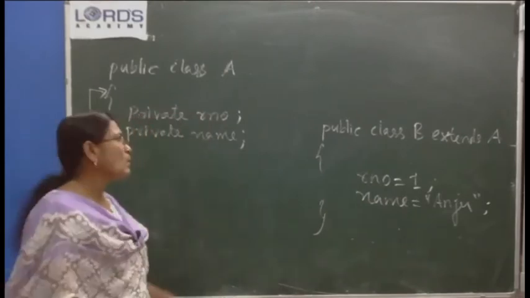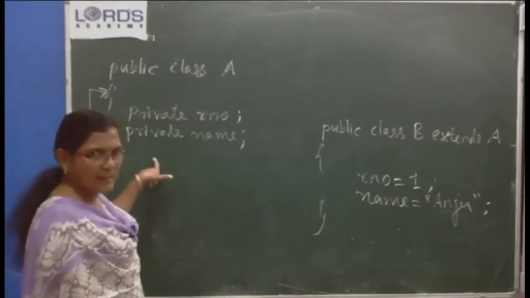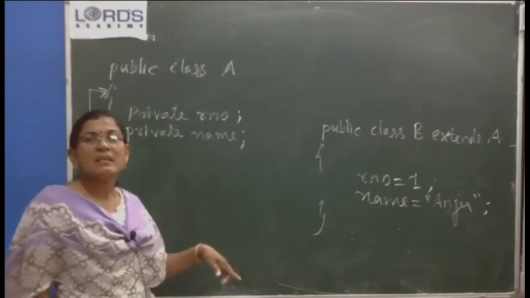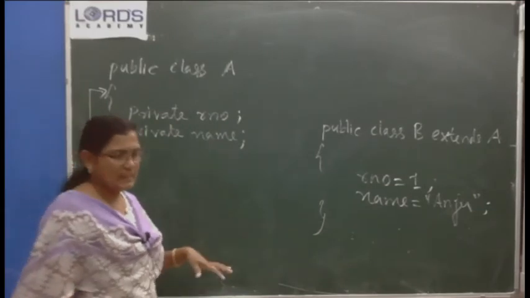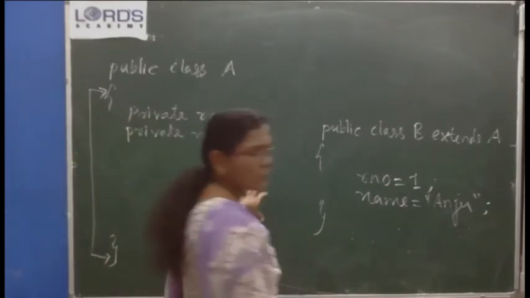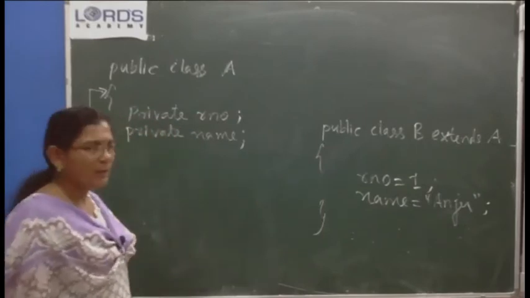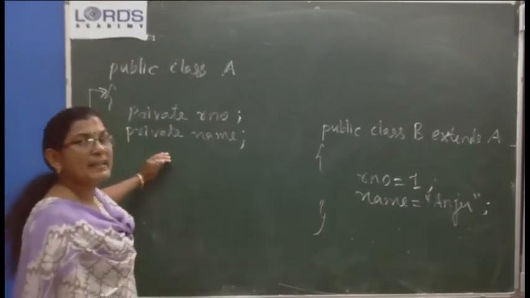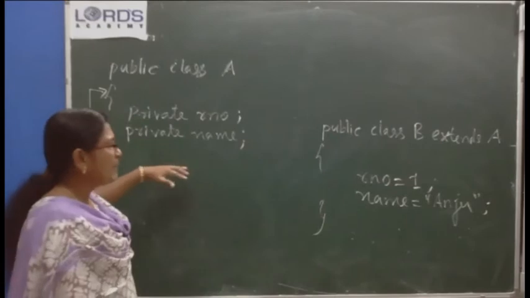If you want to provide accessibility to this private variable, you can write a getter method and setter method. Okay, if you want to provide values to these variables, you can define a public method.